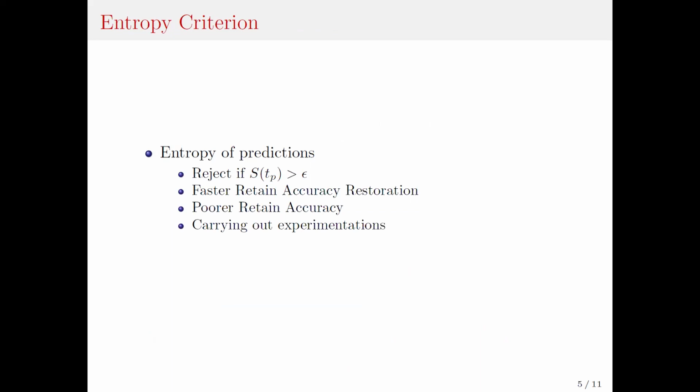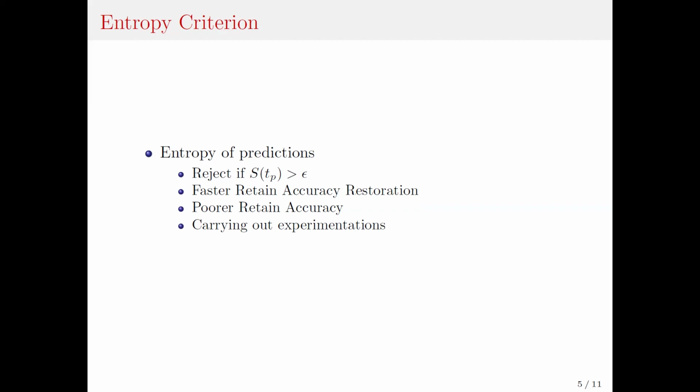One small shortcoming we observed of the proposed approach is that it only checks whether the teacher's probability is predicted low for the forget class, while it misses checking whether the samples are a good representative of the training data. So we employ an additional criterion of checking whether the entropy of the teacher's prediction is low enough, denoting it would likely be a training sample. With this, we are able to achieve the retain accuracy much more quickly, but the final value we are able to achieve is poorer.